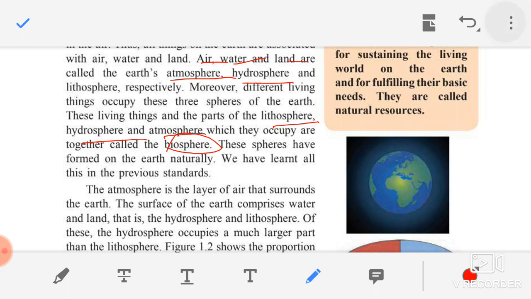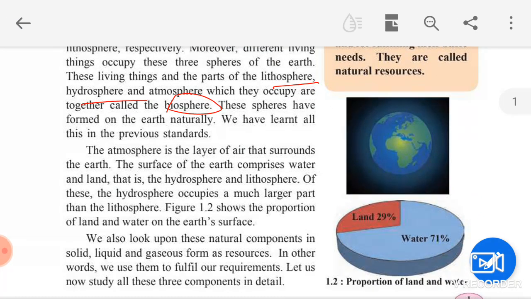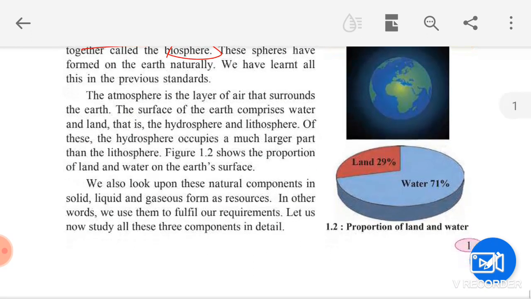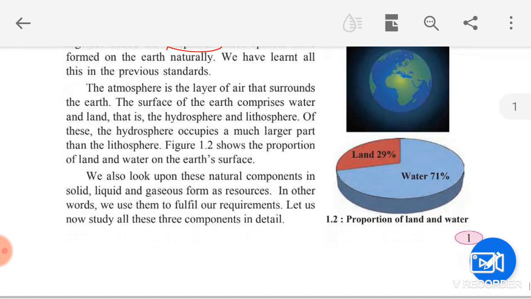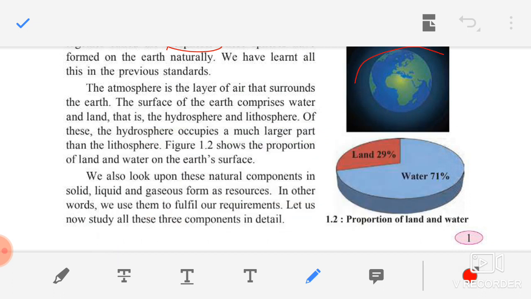Now children, these spheres have formed on the earth naturally. Children, nobody has created them. These spheres have formed on the earth naturally. We have learned all this in previous standards. Now children, let's move further. The atmosphere is a layer of air that surrounds the earth. Children, what is atmosphere? Atmosphere is nothing but a layer that surrounds our earth.